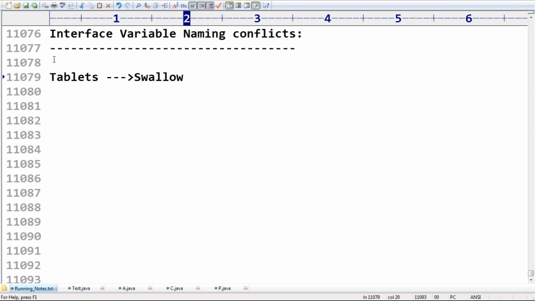With our teeth we won't eat tablets. Why? What is the problem? If I chew the tablet with my teeth, what will happen? What is the problem?